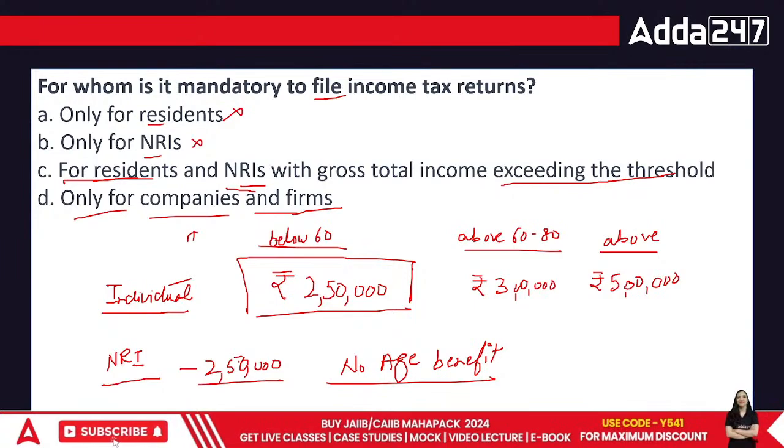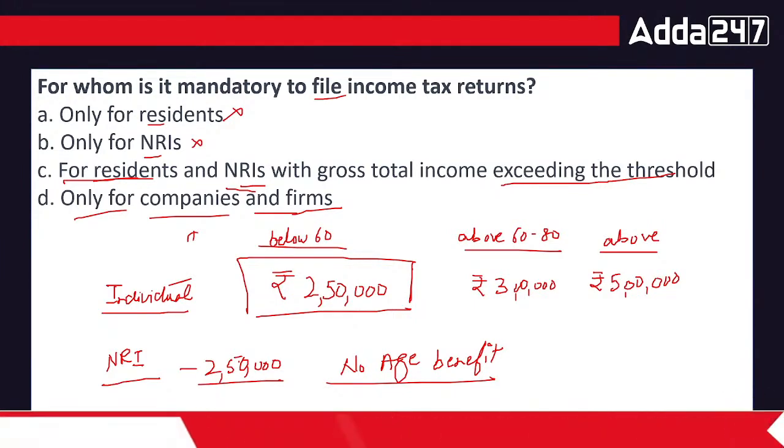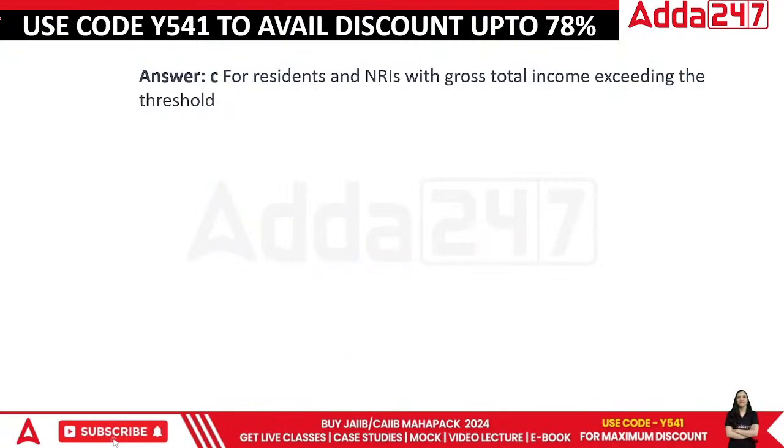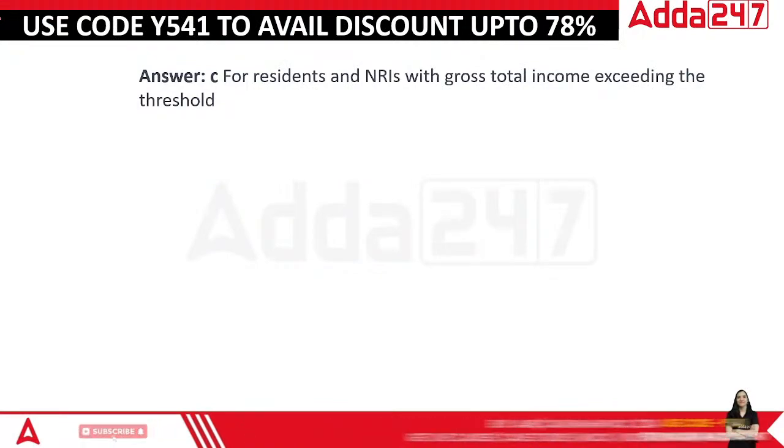Done? Let's move on. The topic was for residents and NRIs with gross total income exceeding the threshold.